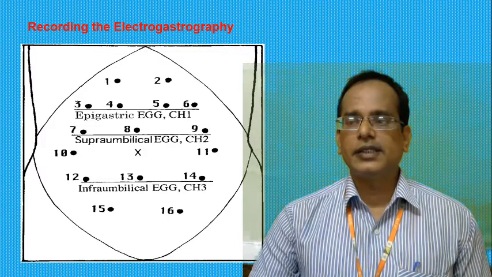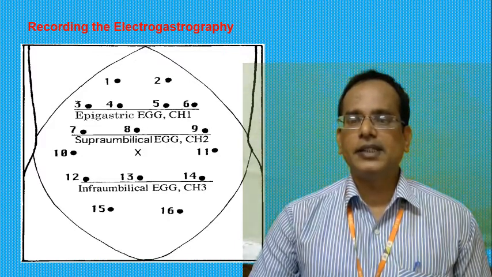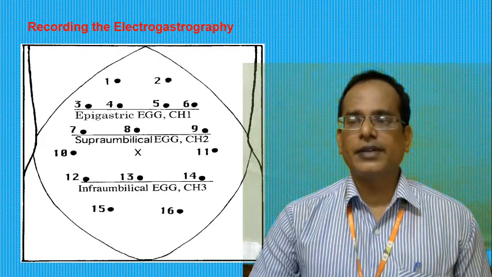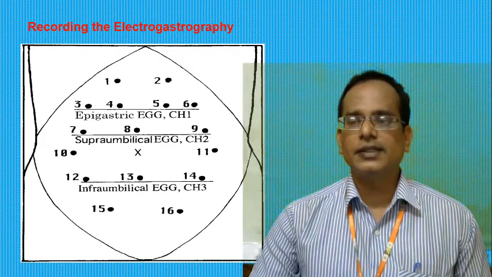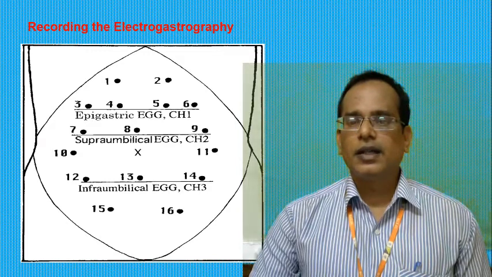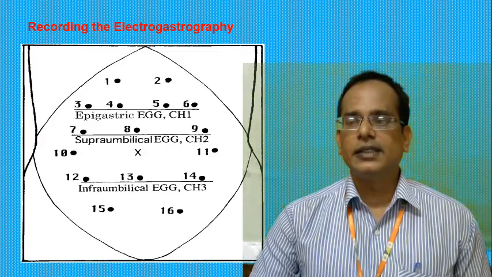Since the EGG signal is weak, it can be easily distorted or interfered with by motion artifacts. We know that motion artifact is a movement of electrodes or a movement of patients. This is called motion artifact, due to body movement or breathing, when we are breathing at that time. So in order to accurately record an EGG, the following procedure should be strictly followed. What is the procedure?